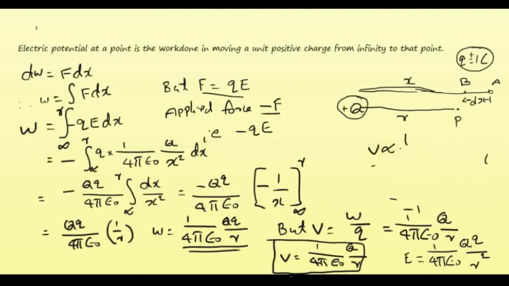So the variation of the potential with r is 1 by r, it is inversely proportional to r, but electric field is inversely proportional to r square. So the fall in the electric field intensity with distance is more steep, a huge fall compared to that of the potential.